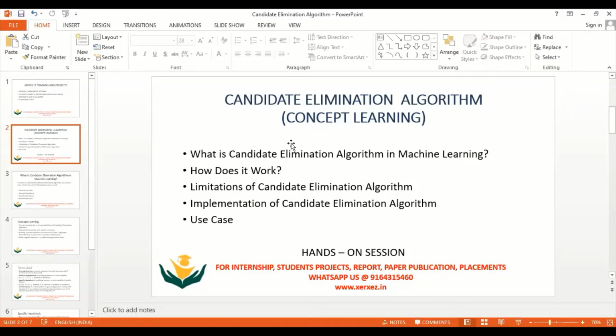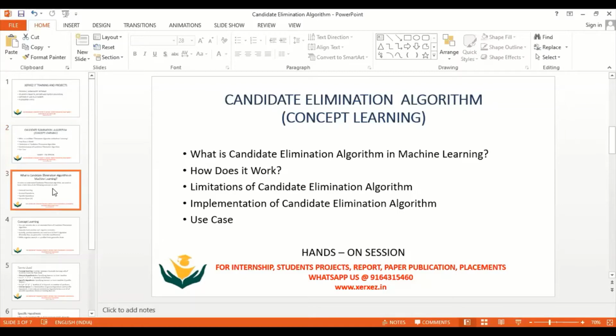In this topic, we are going to discuss what exactly the candidate elimination algorithm is, how it works, and its limitations. There are certain limitations in the version space. Then we will implement the candidate elimination algorithm using some use cases. This is the agenda of today's session, and later on we'll go for the hands-on session also.